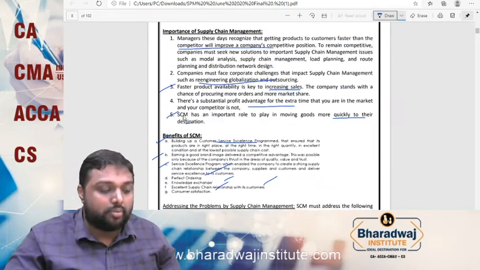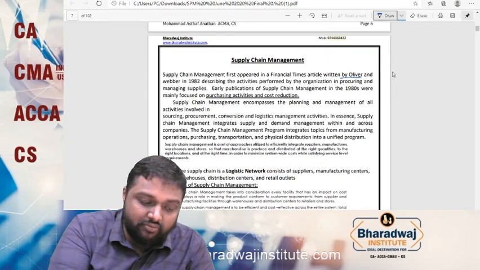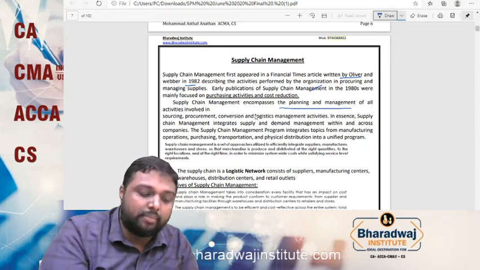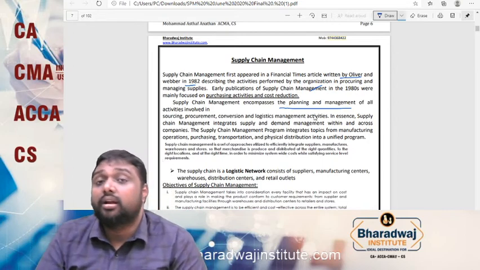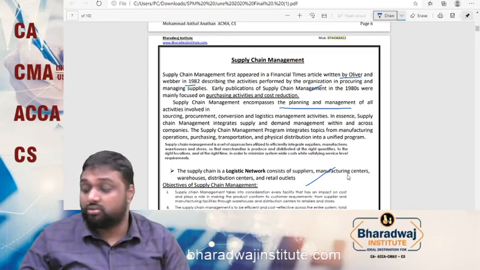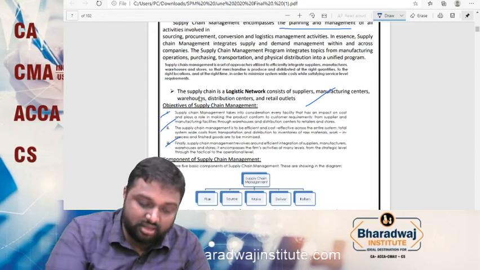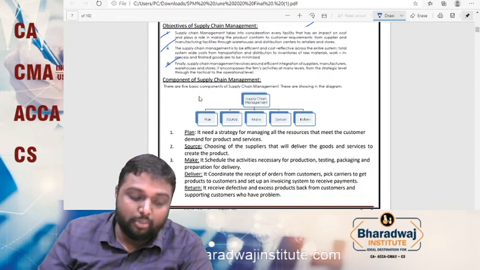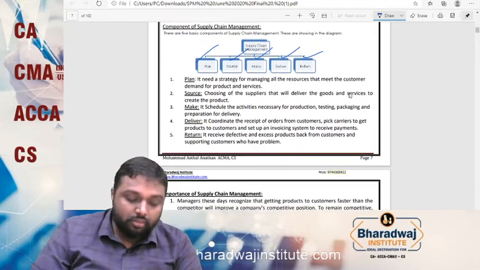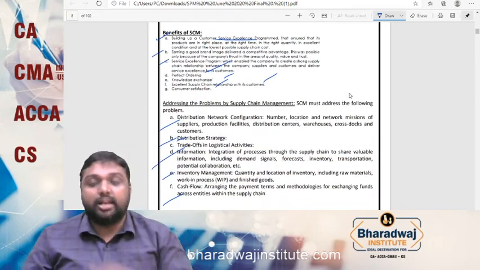So, what have we discussed in supply chain? It was defined by Oliver and Weber in 1982 as purchasing and cost reduction activities. It encompasses all the activities: planning, sourcing, procurement, conversion, and the logistics network of warehouses, distributors, everything. Then we discussed the objectives, mainly three. Then we started discussing the components: plan, source, make, deliver, return. Then we discussed importance and benefits. Addressing problems, I told you, you can take as well.